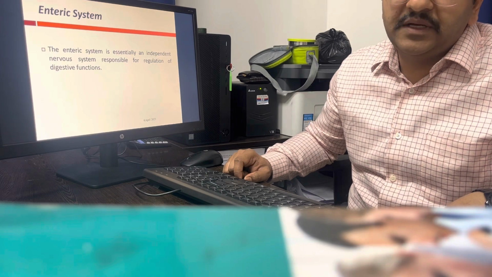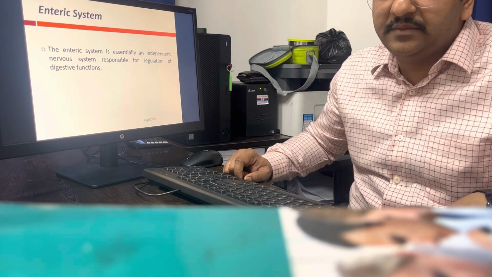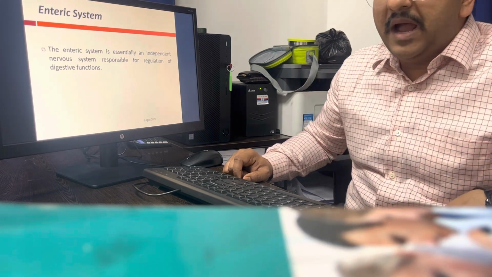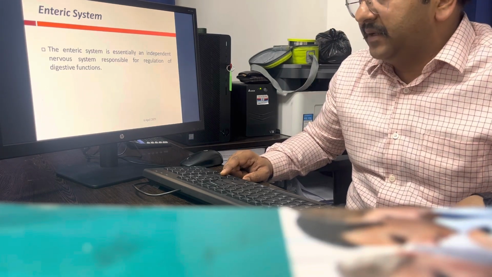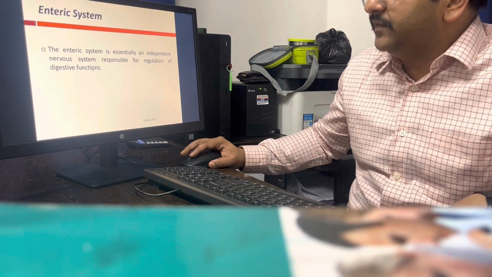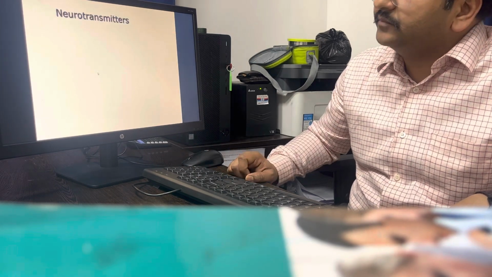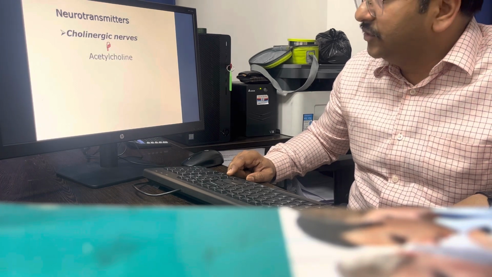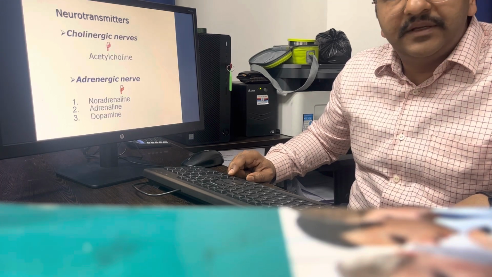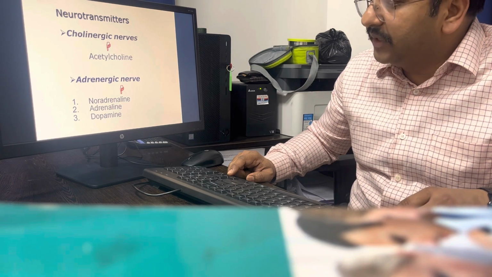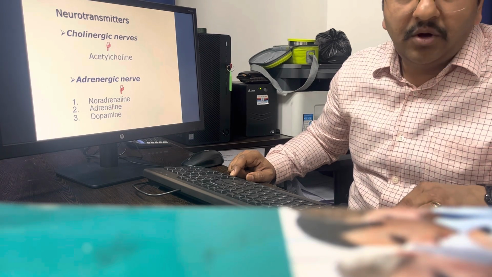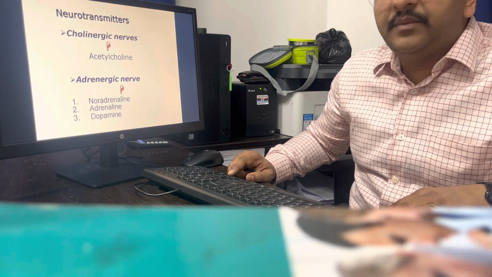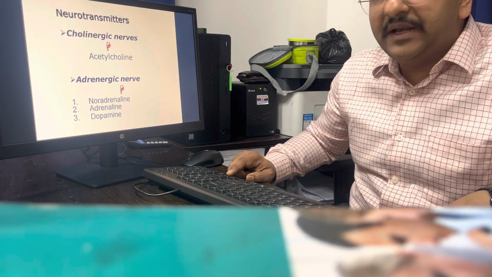One more system is there, known as the enteric nervous system. It is entirely different from the parasympathetic and sympathetic nervous systems, and it is in the intestine and controls the digestive function. I have told you about the neurotransmitters: in the cholinergic nerve, the neurotransmitter is acetylcholine. In the adrenergic nerve, the neurotransmitters are adrenaline, noradrenaline and dopamine. Why am I writing only these three? Because these are the endogenous catecholamines; we will see endogenous and exogenous catecholamines later on.